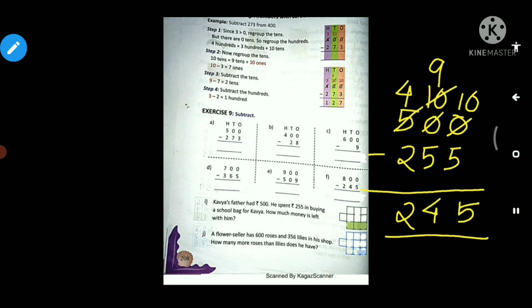So how much money is left with him? 245 rupees. Okay, so I hope that you have understood how we can subtract any 3-digit number with zeros. Okay,